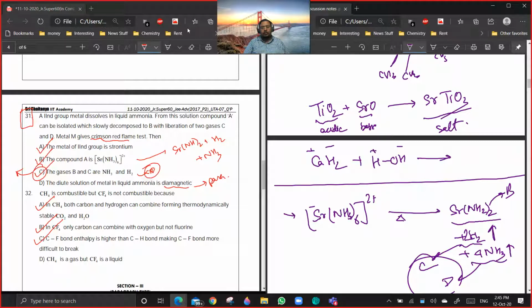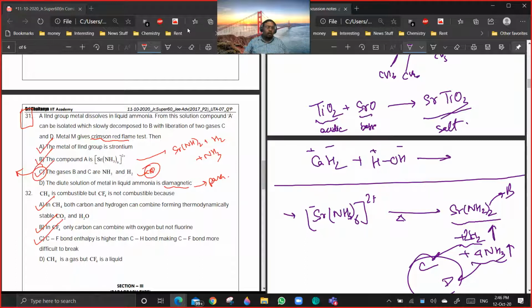32. It is not combustible means that it doesn't react with oxygen. Combustion means reaction with oxygen. In CH4, both carbon and hydrogen will react to form stable compounds CO2 and H2O. But in CF4, only carbon can form CO2. Fluorine will not react with oxygen to form a stable compound. Fluorine does react with oxygen to form OF2 and O2F2, but those are highly unstable compounds. Are you getting my point?